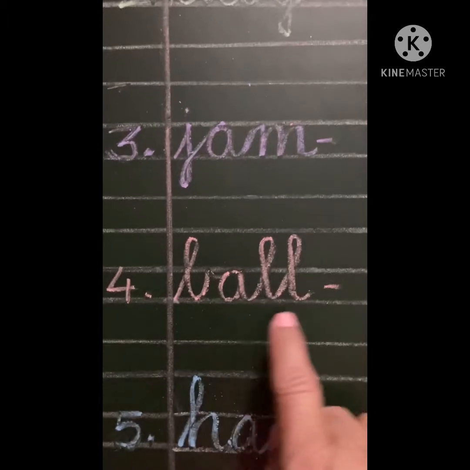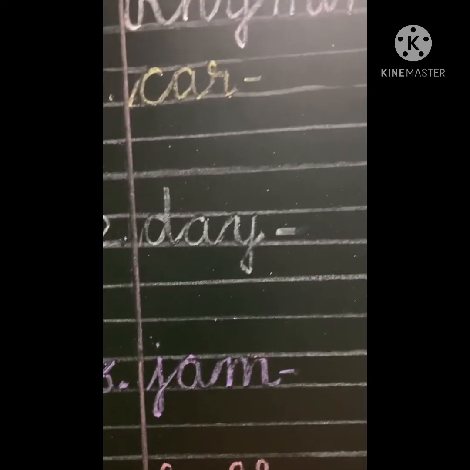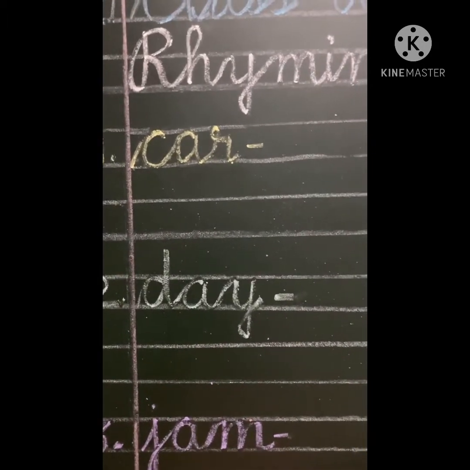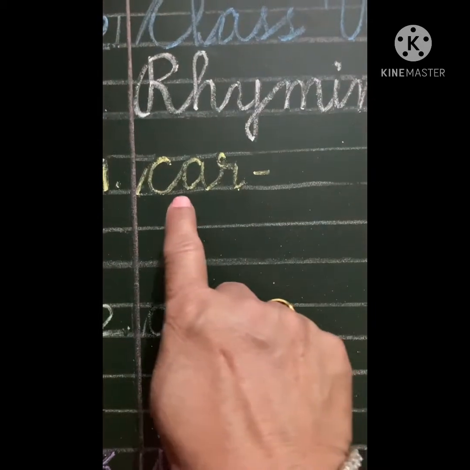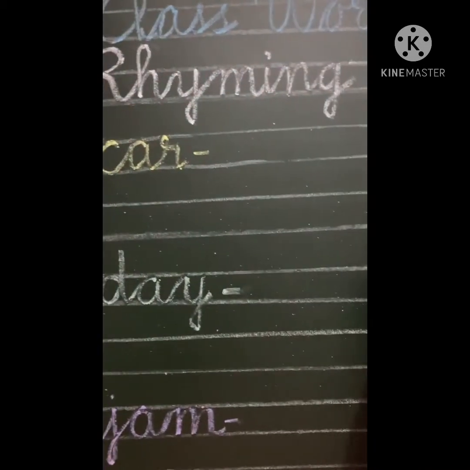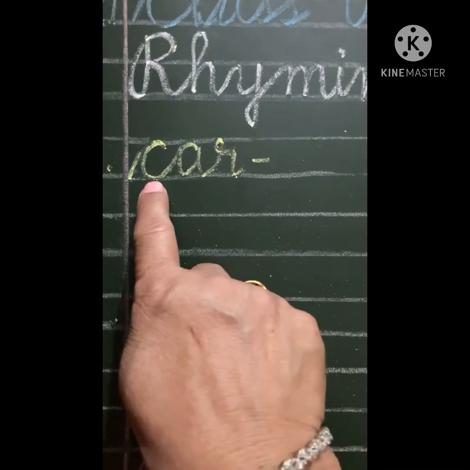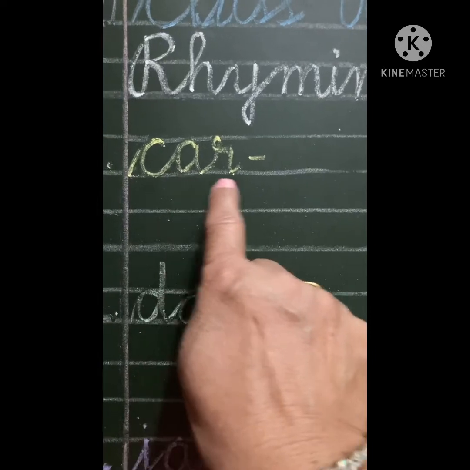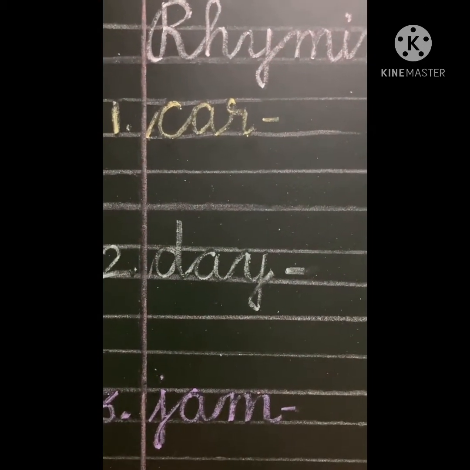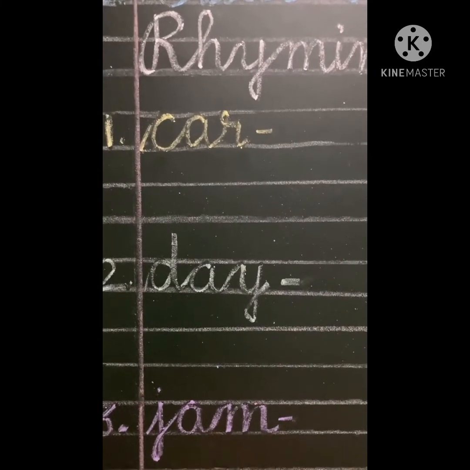Am, all, add. So what you have to keep in mind is that it is very simple to write rhyming words. It is as similar as the family words, as if we are writing the R family words over here. And secondly, only first sound has to be changed. The last sound will remain same. And the third point important for you is that the words you are making should be meaningful.